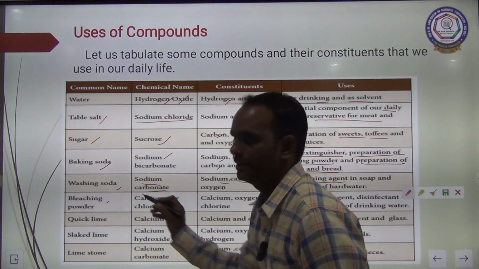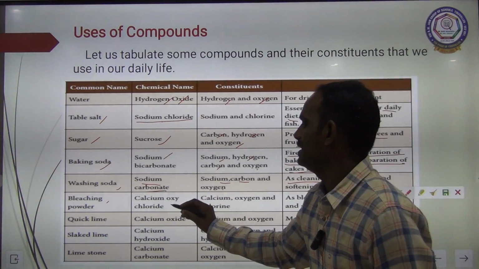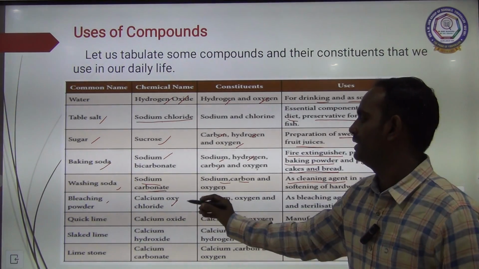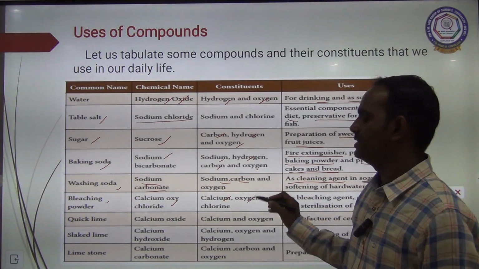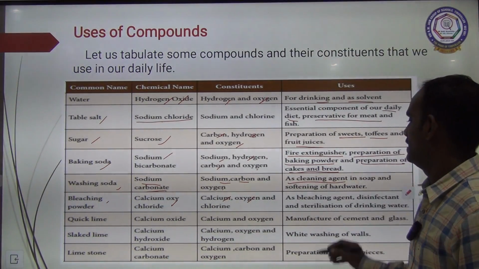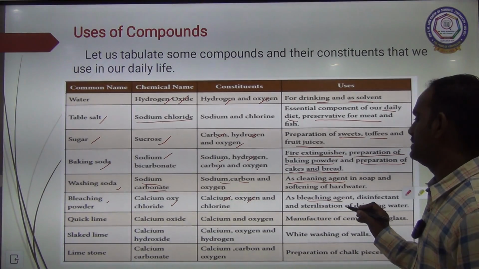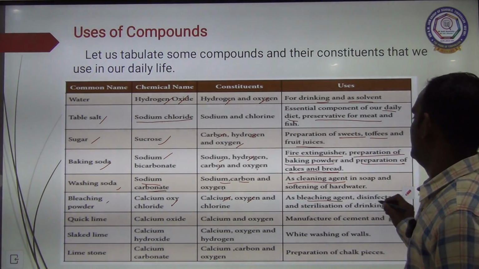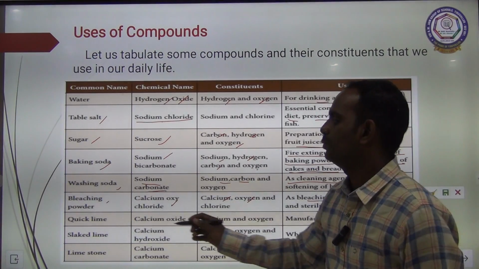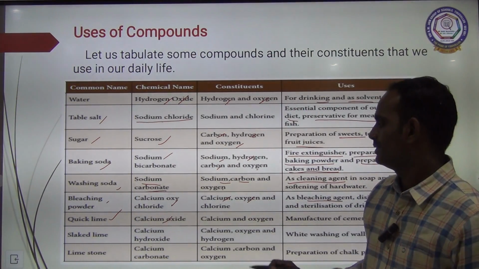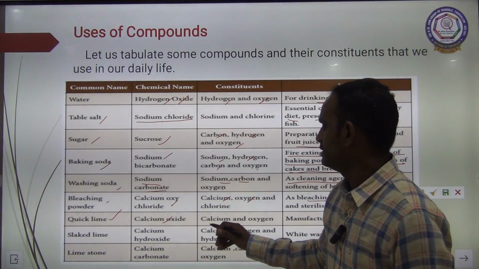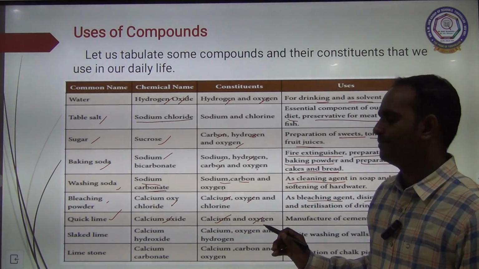Then bleaching powder. Chemical name is calcium oxychloride. Then constituents: calcium, oxygen and chlorine. Uses: it is used as a bleaching agent and also as a disinfectant. Then quicklime. Chemical name is calcium oxide. Constituents present here are calcium and oxygen.